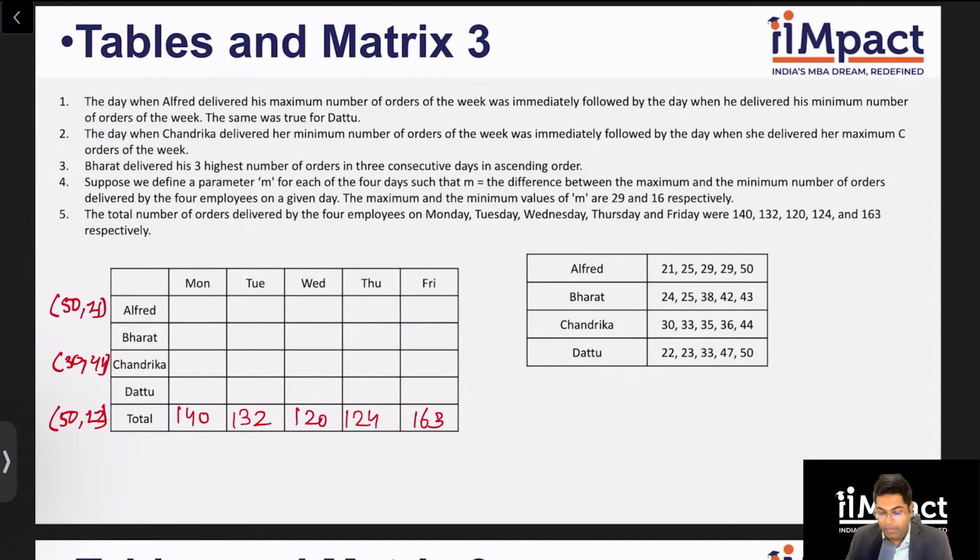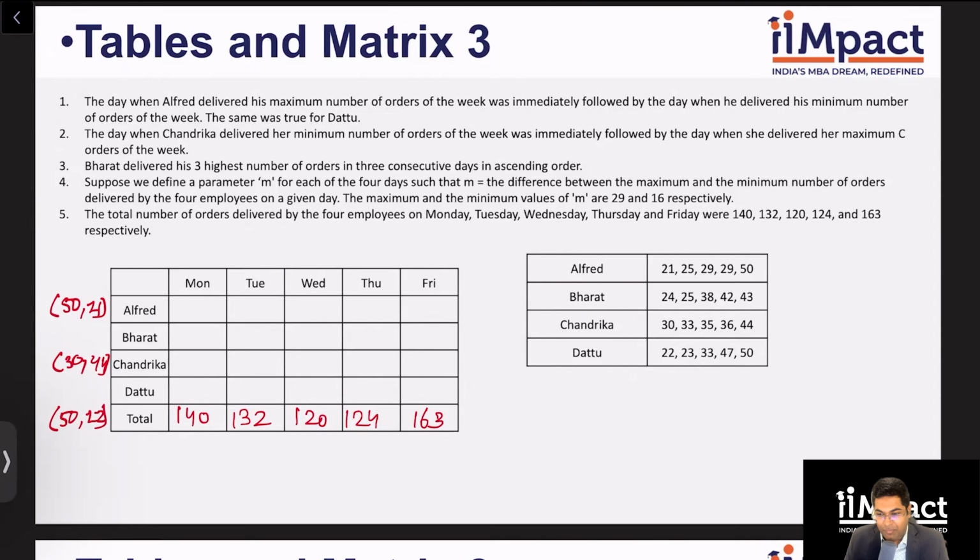Suppose we define a parameter m for each of the 4 days such that m is the difference between the maximum and the minimum number of orders delivered by the 4 employees on a given day. Okay. The maximum and minimum values of m are 29 and 16. Now this is where the play with numbers start. Guys, which is the only pair of numbers which will give you a difference of 29?